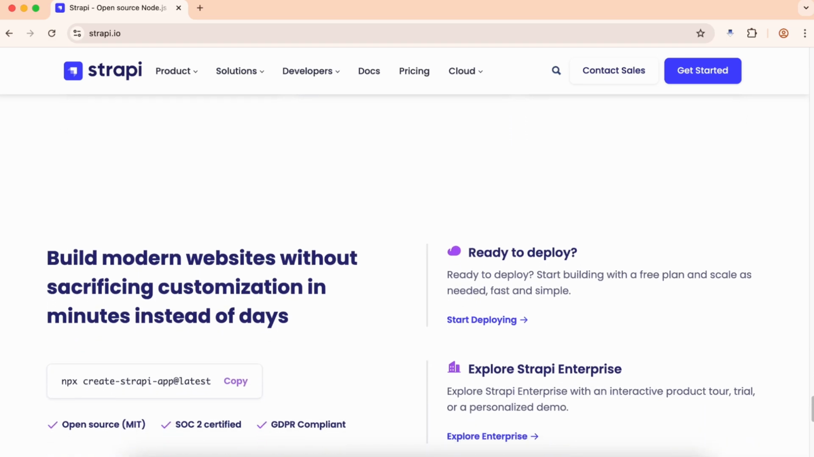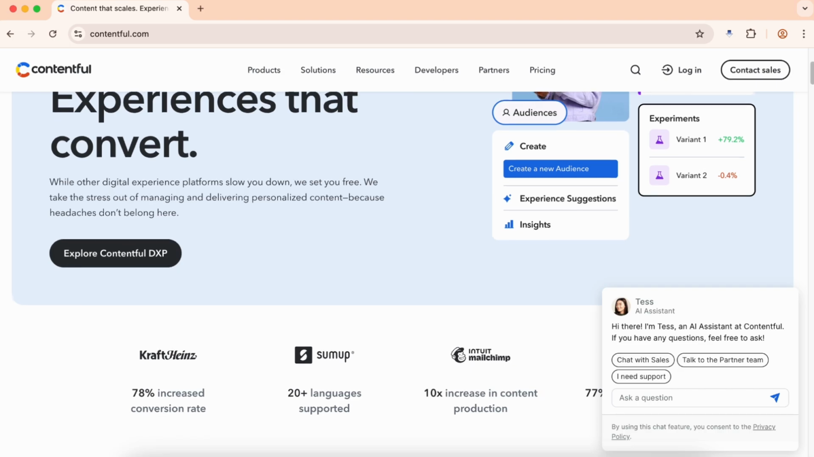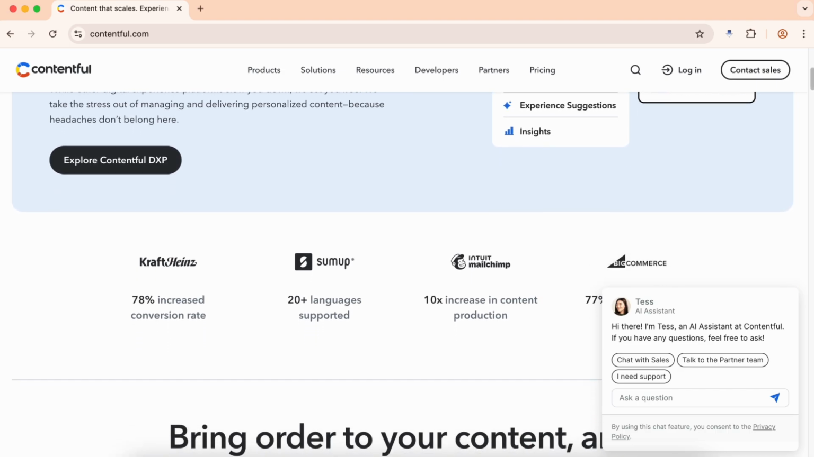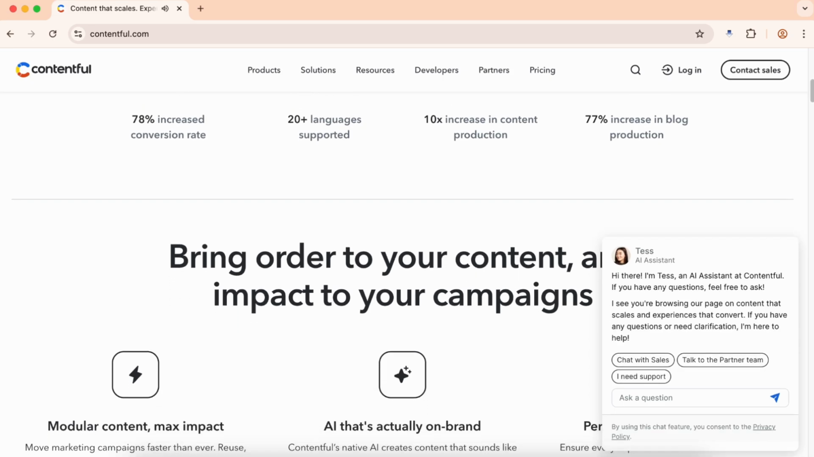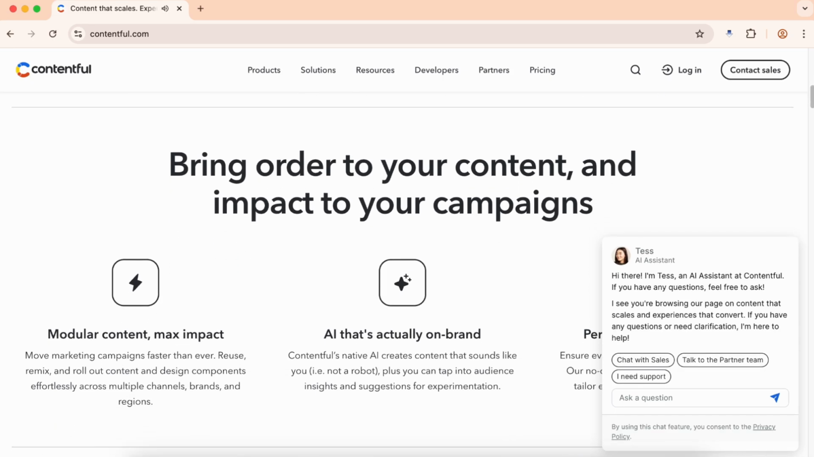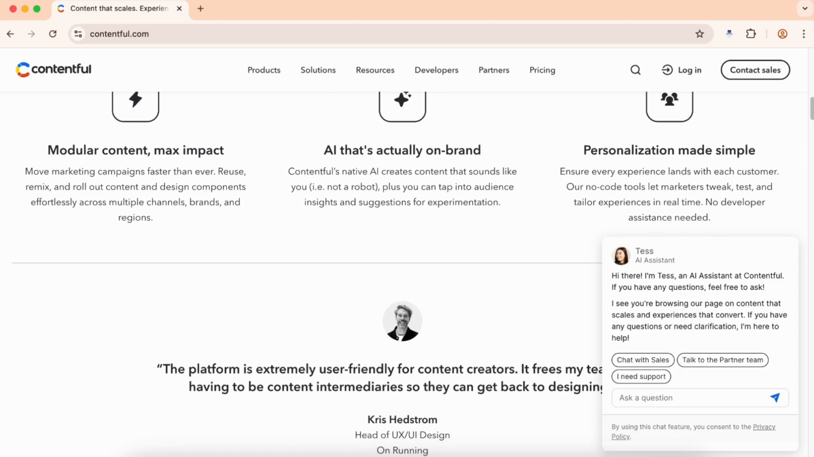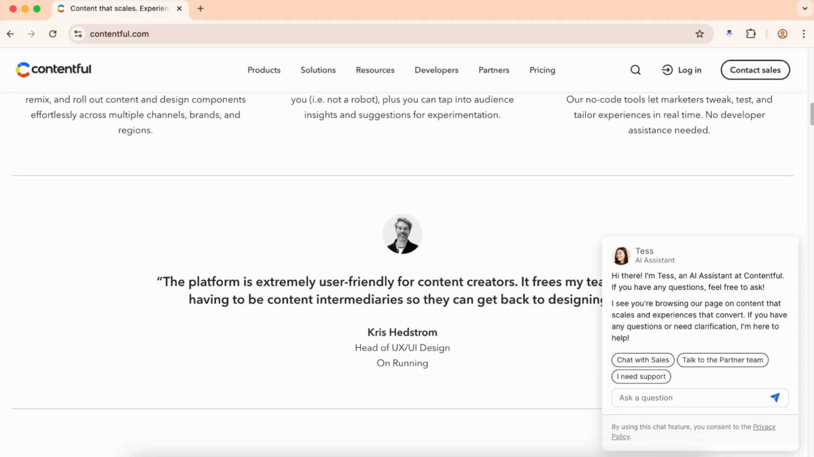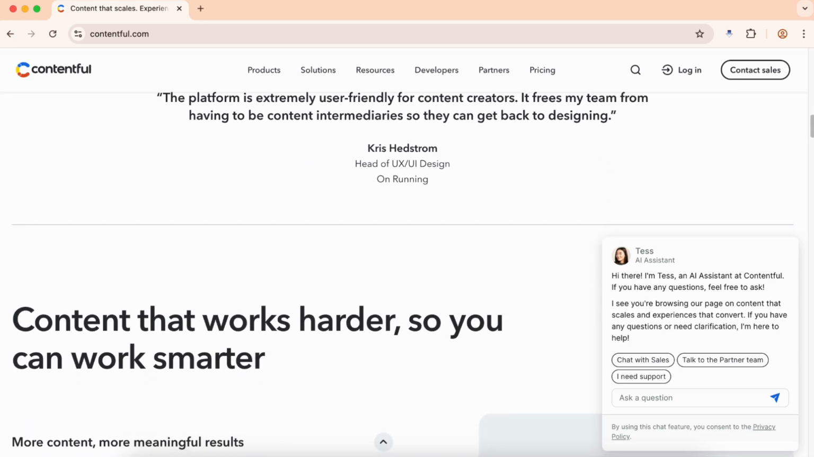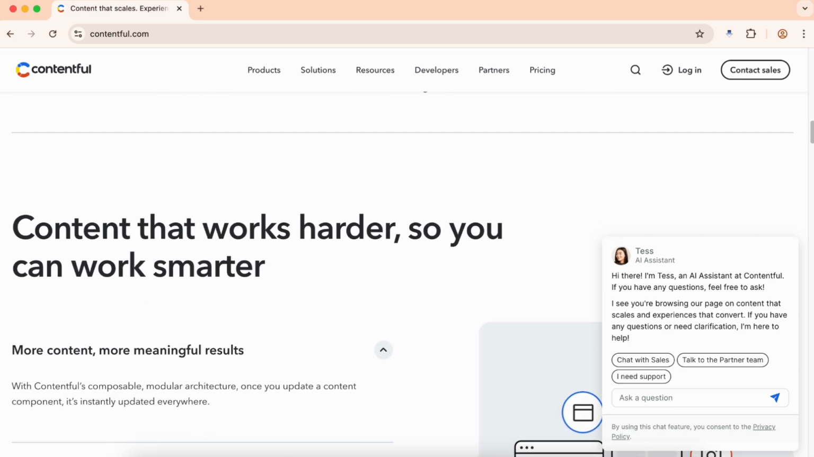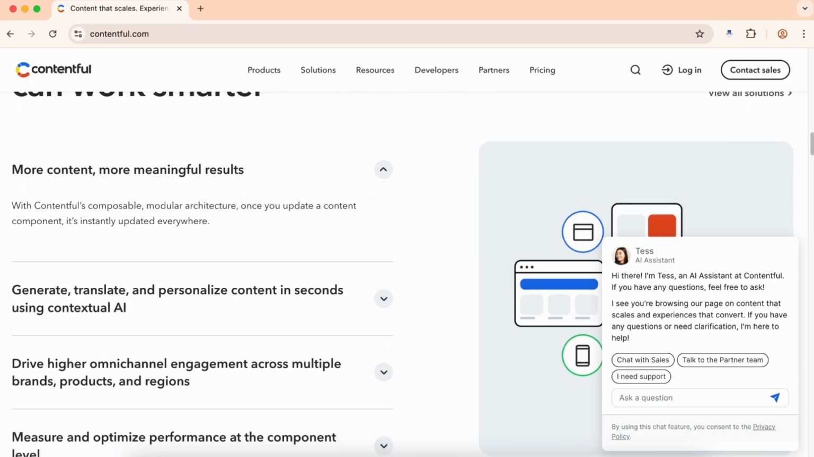Finally, let's look at Contentful, the established leader in the headless CMS space that's become synonymous with content as a service architecture. Contentful represents the mature, enterprise-ready approach to headless content management, offering battle-tested reliability and extensive integration capabilities that have made it the choice for major brands and large-scale projects.